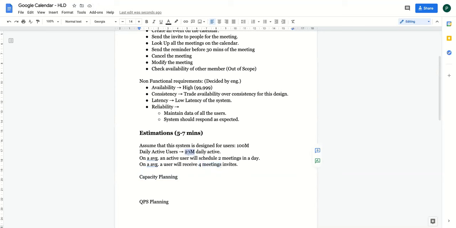So this is 20 million daily active users who are creating the event. And we can say that there are approximately 40 million users who are receiving the events on a daily basis. Okay. So daily active users for creating. Okay. So these are the assumptions which we have taken.